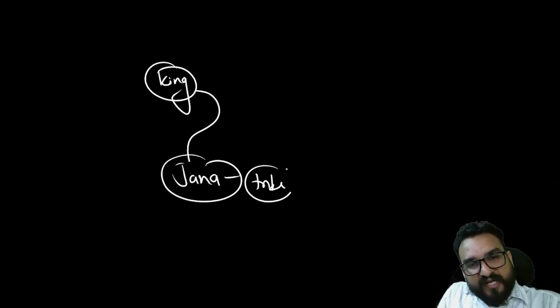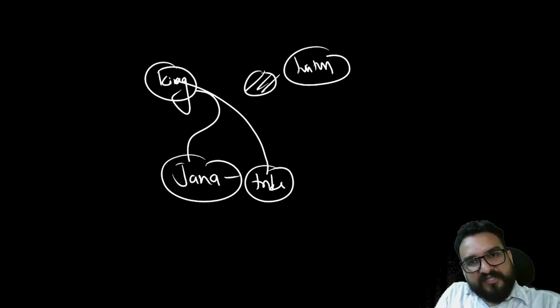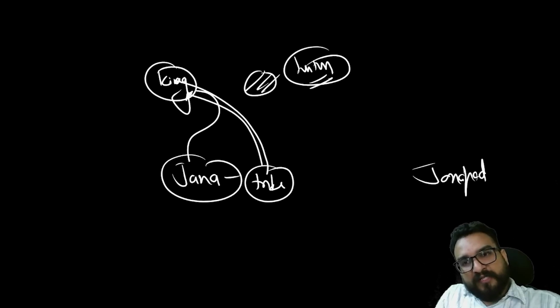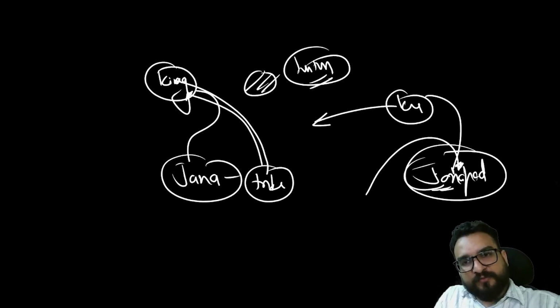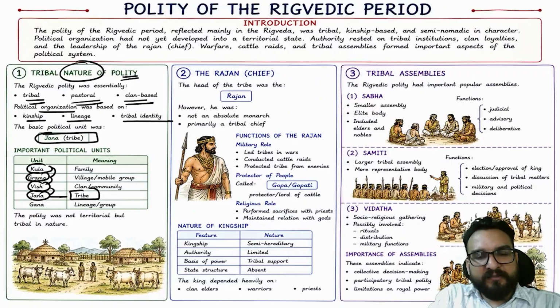समझ रहे हो? Now if I am the king, you try to understand, and I am ruling over these Jana. Jana means tribe. So my tribe is having allegiance towards me, not to the territory. Territory में allegiance नहीं है. King को answerable है यहाँ पर, right? Understanding. Whereas when Janapad is going to get important in the later Vedic period, people will be attached to Janapad. King will be attached to Janapad. So wherever king will go, it is not like that these people will be appreciating the king. No. Let me just make you understand again this.